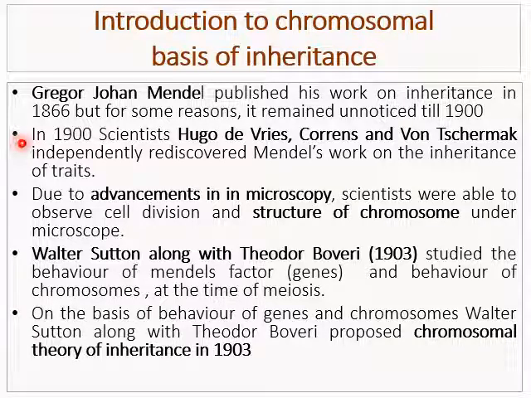After Mendel, his findings were rediscovered in late 1900 by three scientists named Hugo de Vries from Holland, Karl Correns from Germany, and Erich von Tschermak from Austria. They found exactly the same findings as those of Mendel, and they were surprised at how Mendel worked without any advancement in scientific technology.